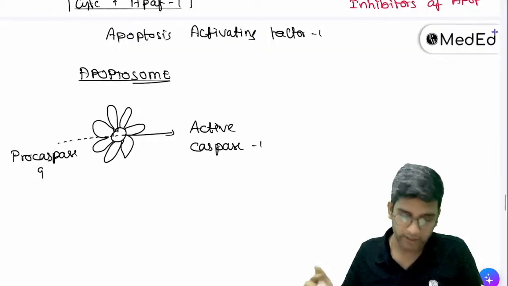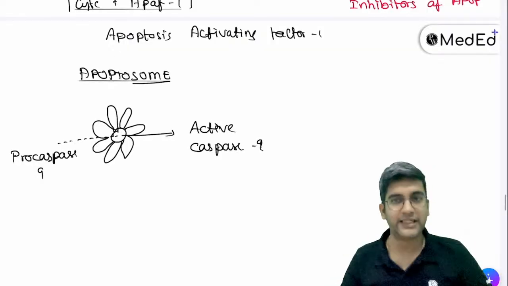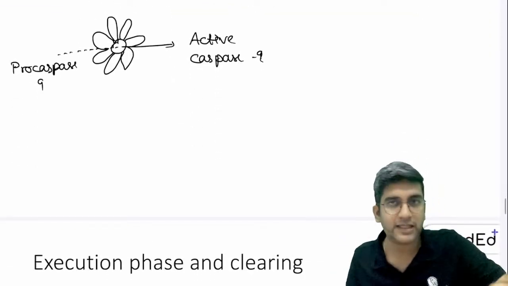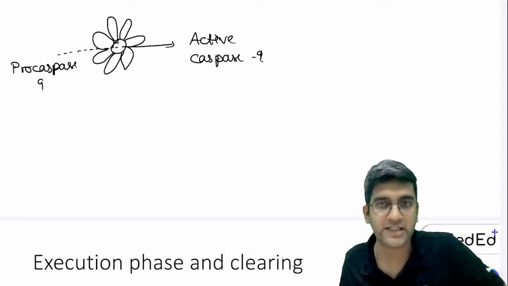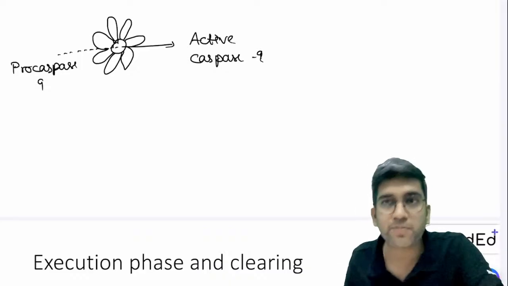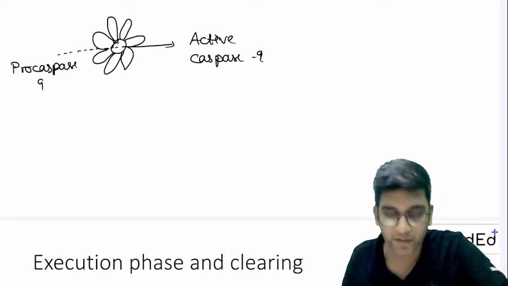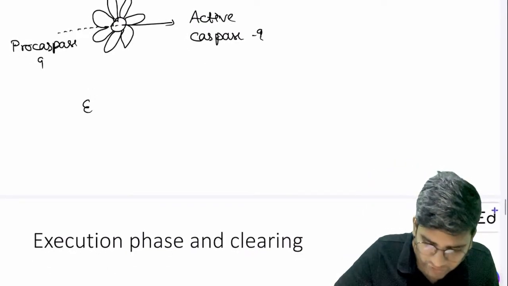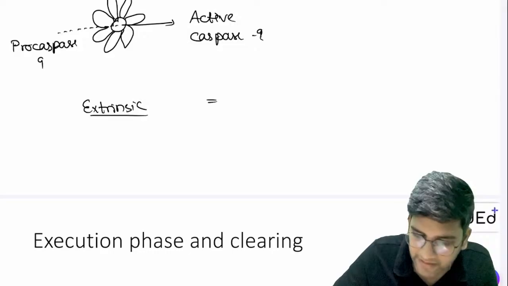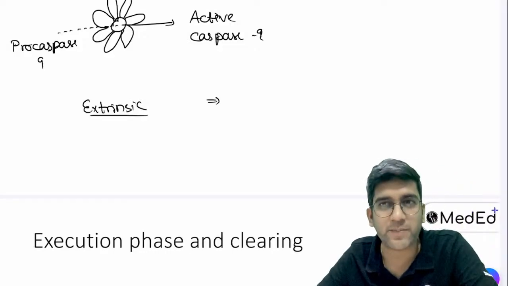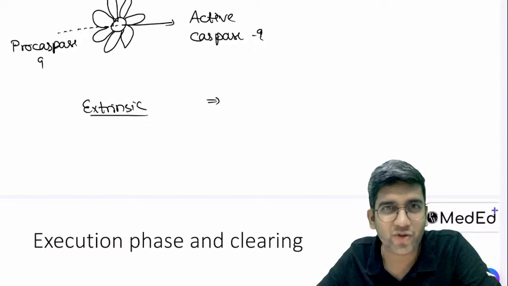Fine. Okay. Now you have caspase 9, active caspase 9, right? So that's the end of your intrinsic pathway. Which part, Lakshman? Tell me which part you're not able to understand. Okay. Now we had the extrinsic pathway on one hand. What caspase did the extrinsic pathway give? You know the answer.